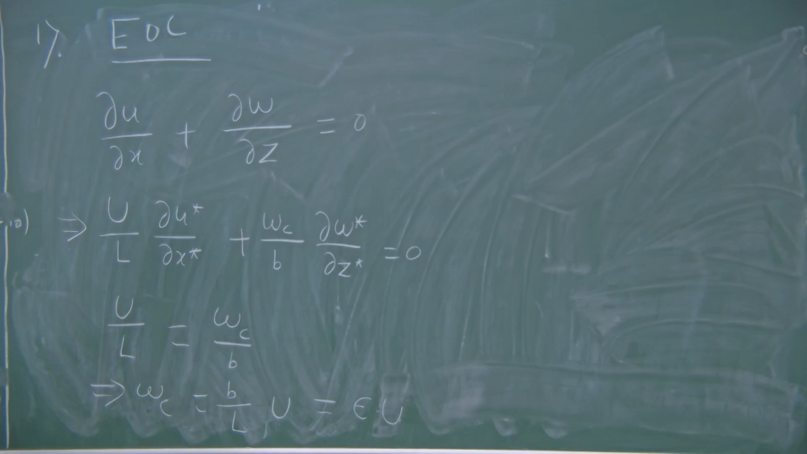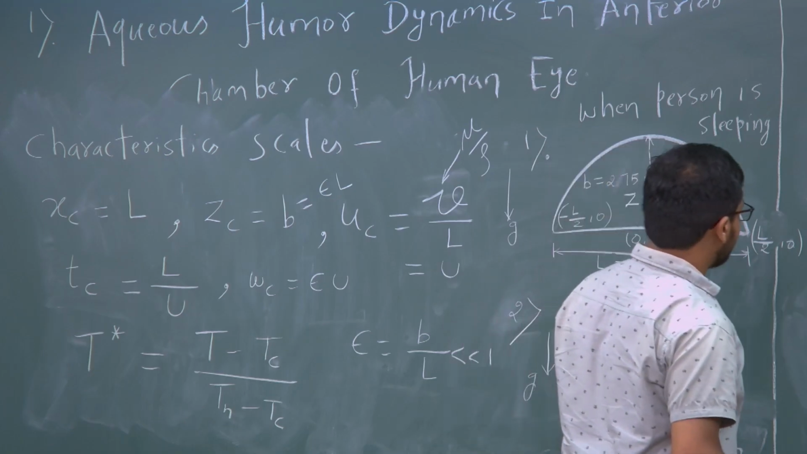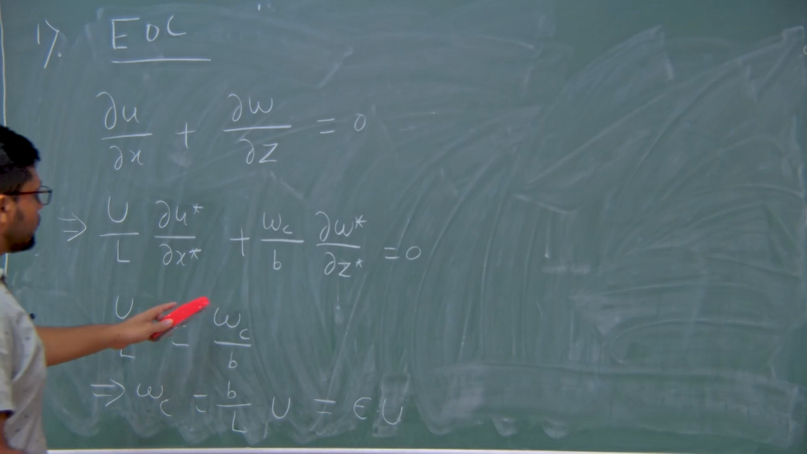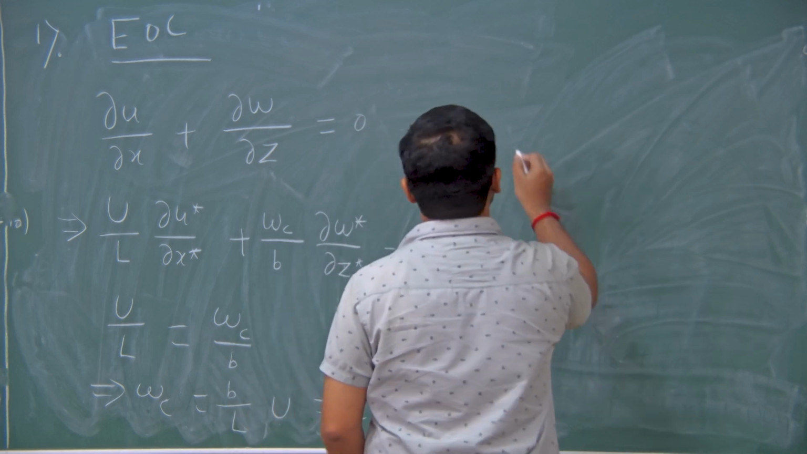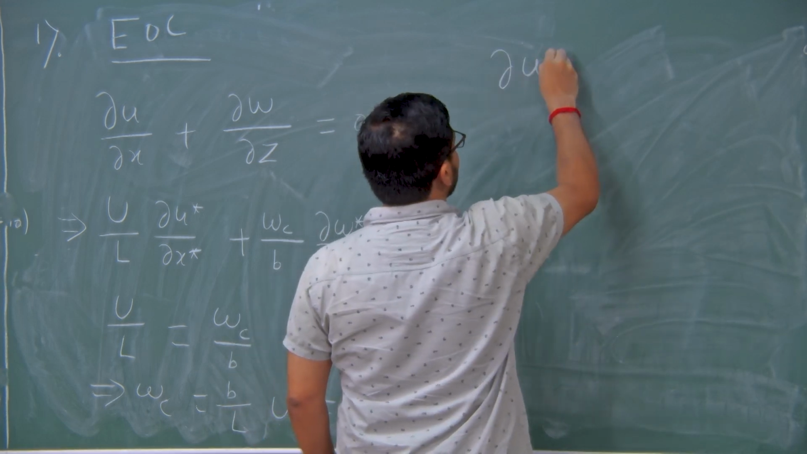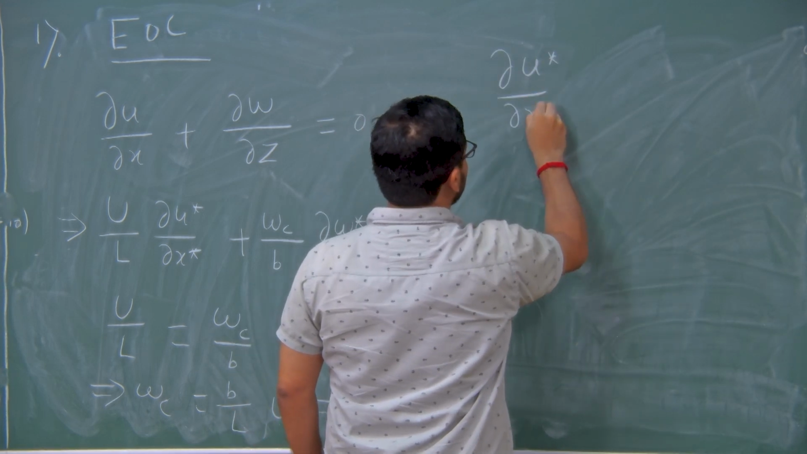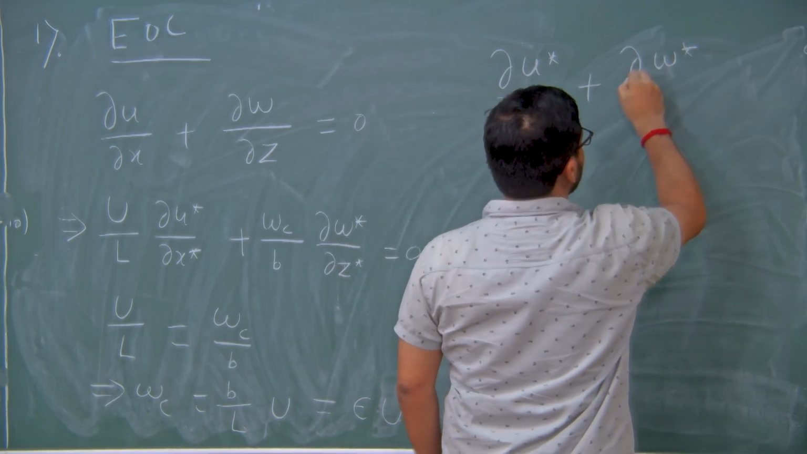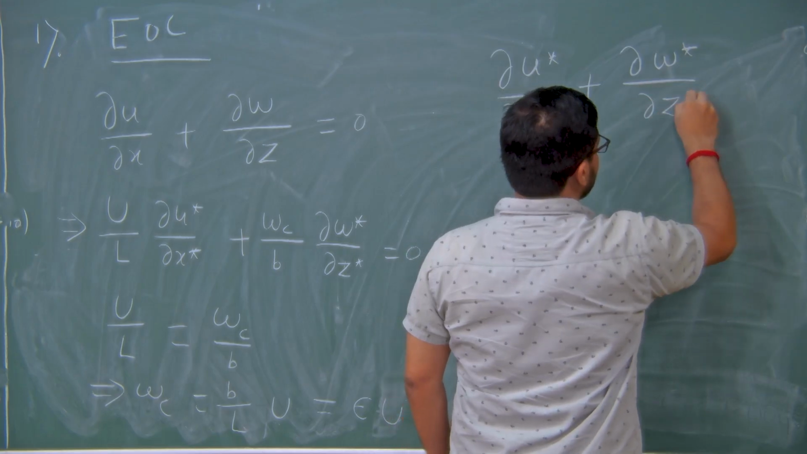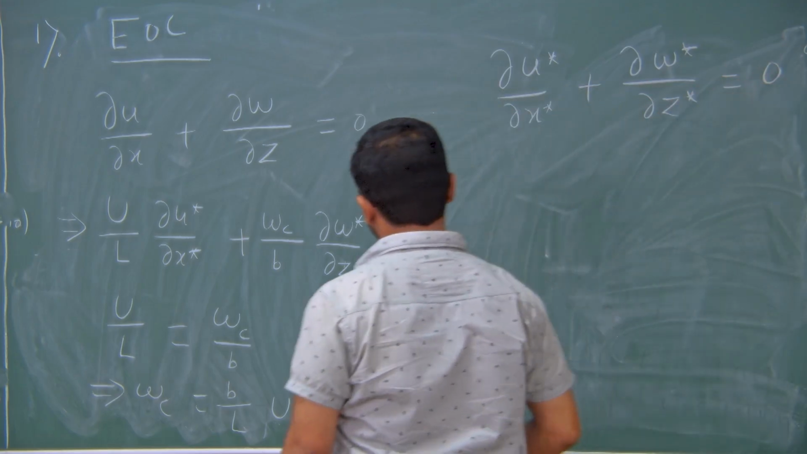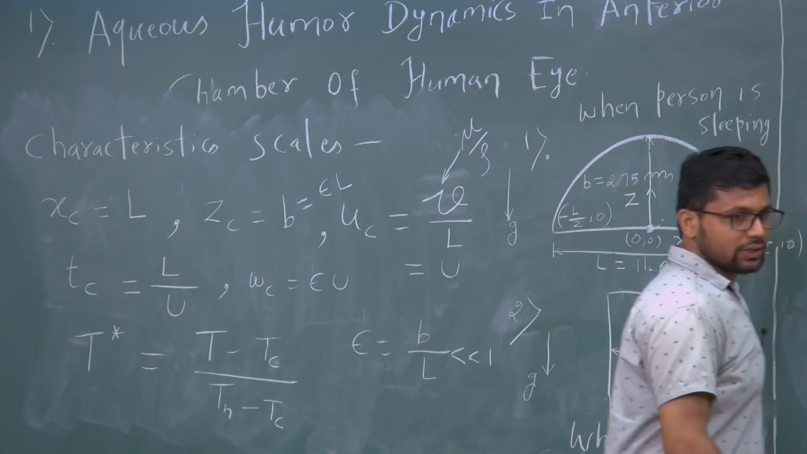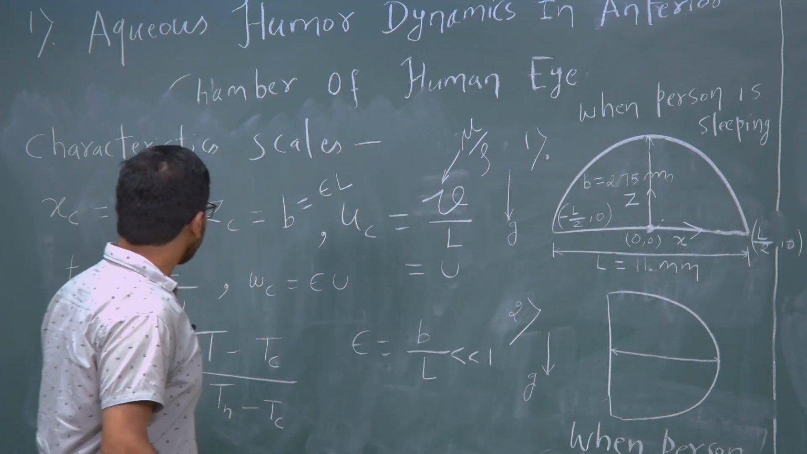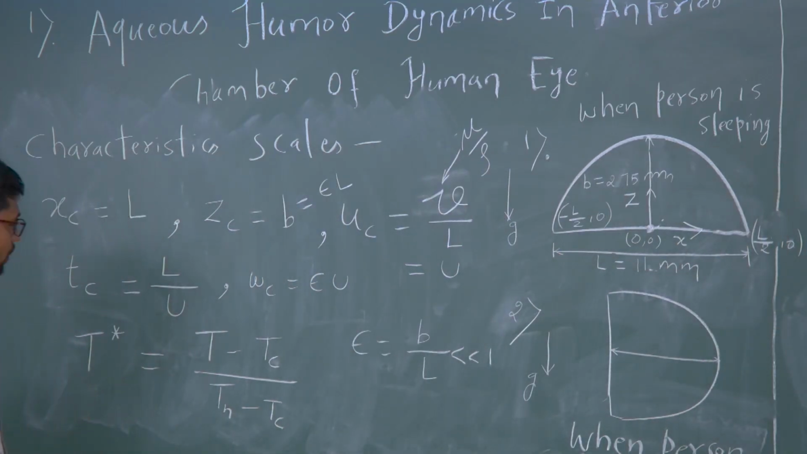So, this is our equation of continuity. Now, we will do the x momentum balance. Our equation of continuity in the dimensionless form will be ∂u*/∂x* plus ∂w*/∂z* is equal to 0. This is our dimensionless equation of continuity.